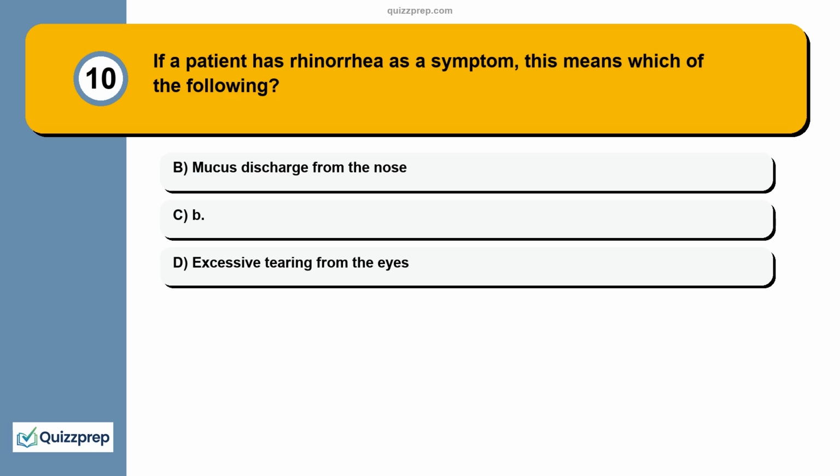Question 10. If a patient has rhinorrhea as a symptom, this means which of the following? A. Mucus discharge from the nose. B. Excessive tearing from the eyes. C.